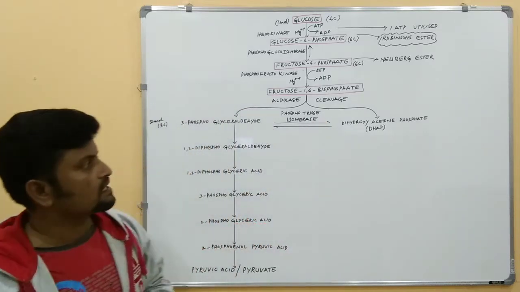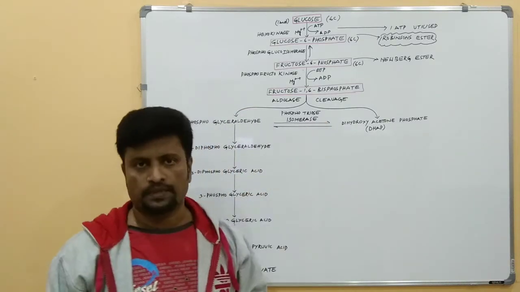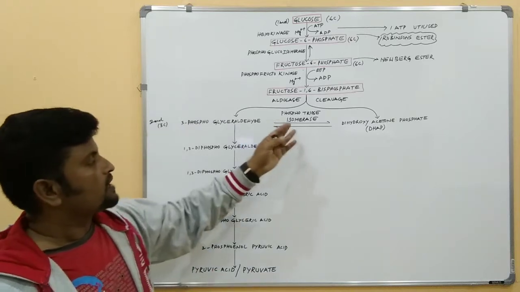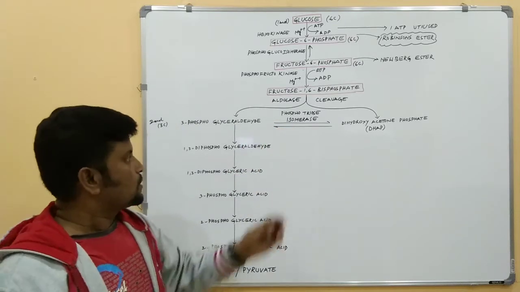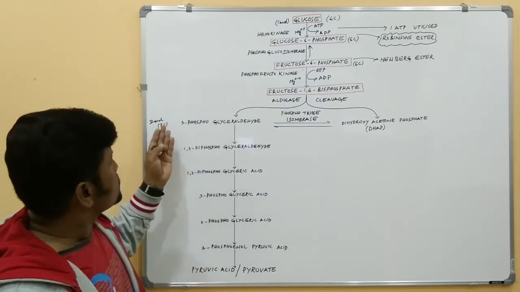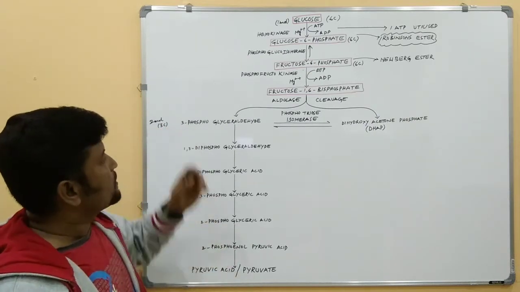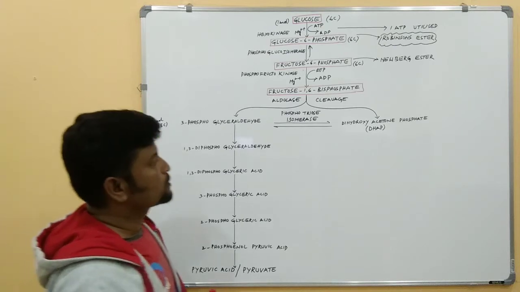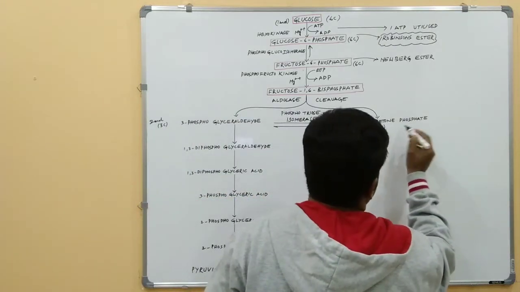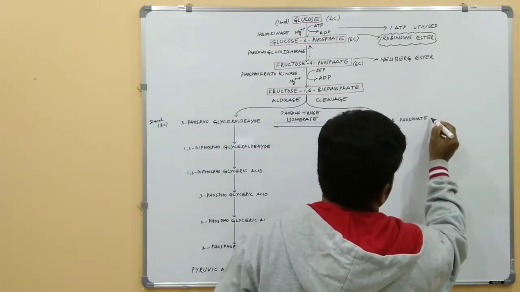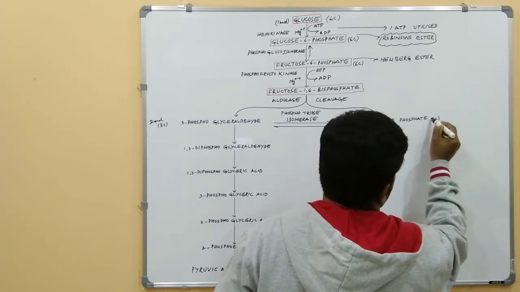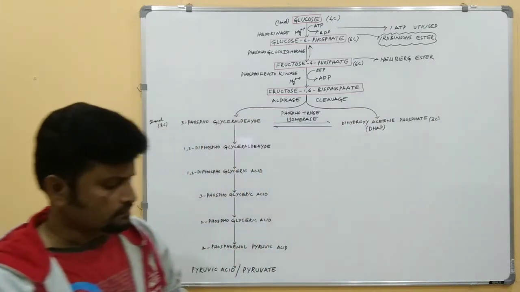So this isomerization of dihydroxyacetone phosphate is catalyzed by phosphotriose isomerase. Now we get 2 molecules of 3-phosphoglyceraldehyde. Both 3-phosphoglyceraldehyde and DHAP, dihydroxyacetone phosphate, are 3-carbon molecules.